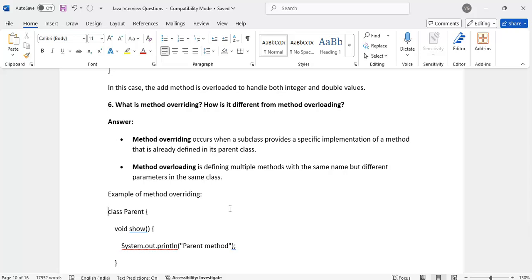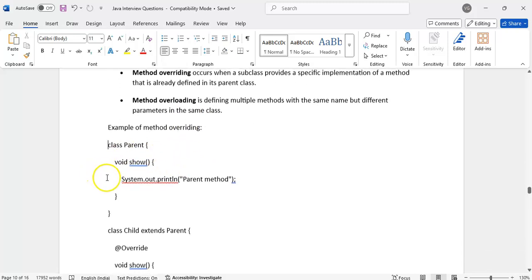Why do we need to override? Suppose there is a click method. In Selenium, in the parent class we write all the reusable methods, and in the child class we reuse them. But sometimes the parent class click method is not working for some scenario. Then what can we do? We can override the same method. The signature will be the same, but the body we can change. That is called method overriding.